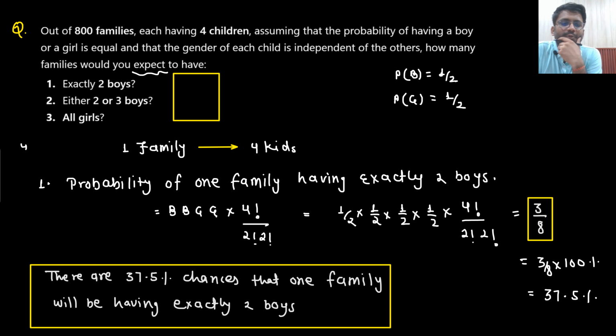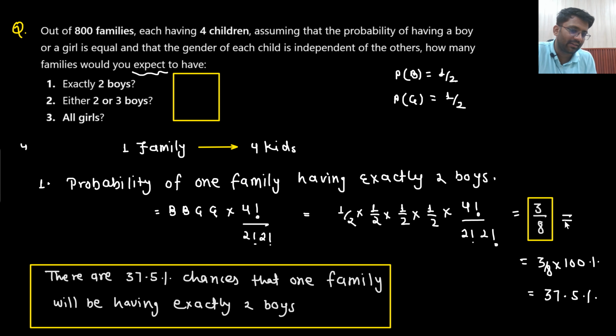Now what are we supposed to find out? We are supposed to find the expectation: out of 800 families, how many families would be having exactly 2 boys? What would you do? I will simply multiply 3 by 8 with 800. Can I say in this manner that for one family I have got the answer 3 by 8, so out of 8 families, there would be 3 families having exactly 2 boys?